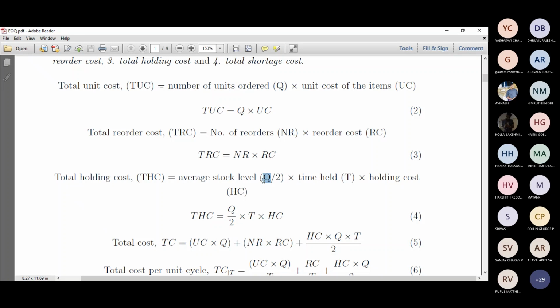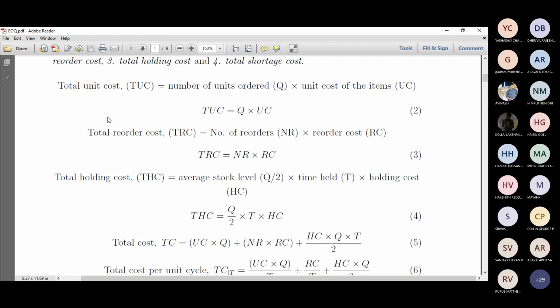Otherwise, we'll see 50% of stock sitting idle in the shop. So that's why it is Q by 2, the average stock level. So total holding cost equals Q by 2 multiplied by T into HC, right?